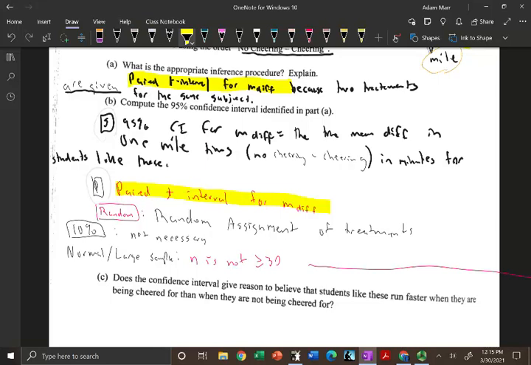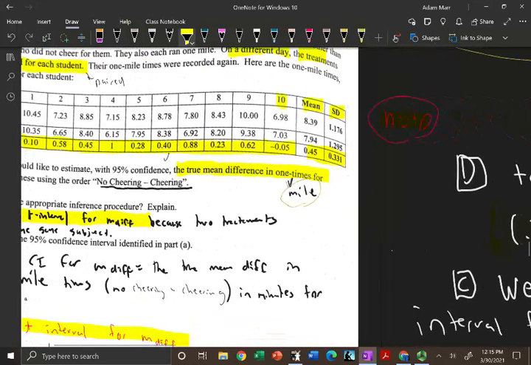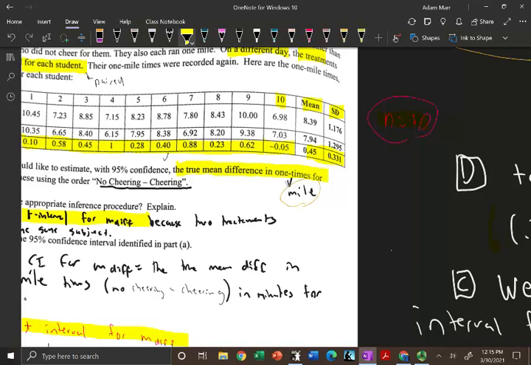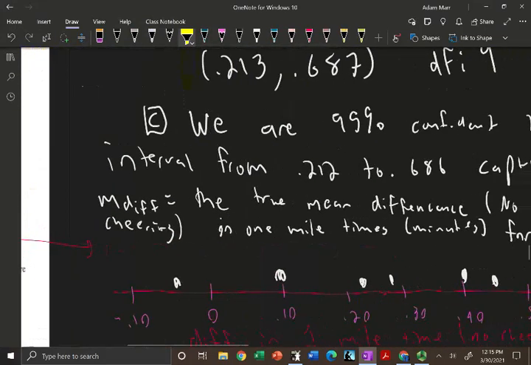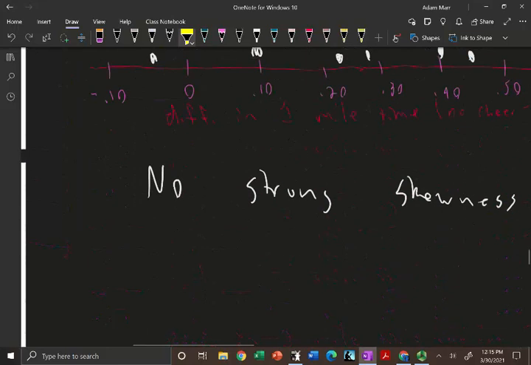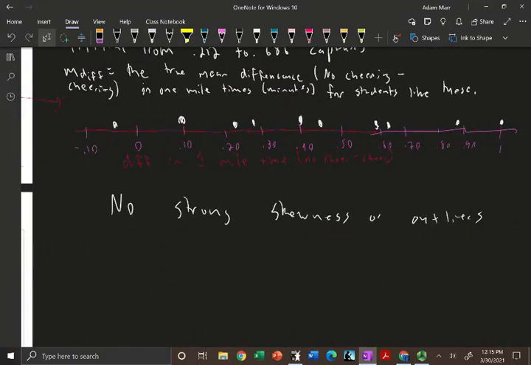Normal/large sample: n is not greater than or equal to 30, right? My n value is right here. If you see, 10 is 10 students in total, right? So my n is 10 as I put right here. So since n is not greater than or equal to 30, we had to do a dot plot. All right, so here's my dot plot right here. Notice right here, I went from negative 0.10 up to 1.